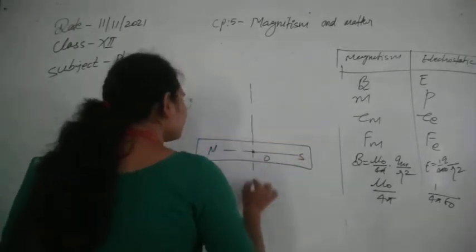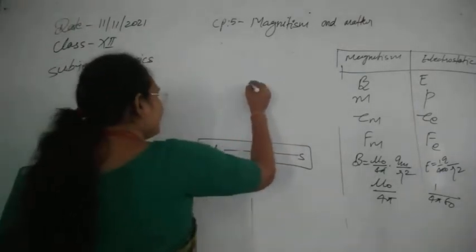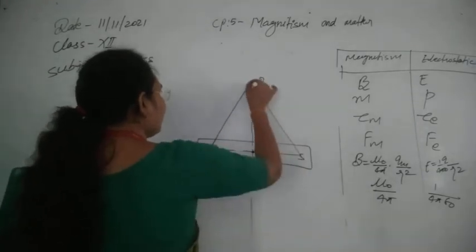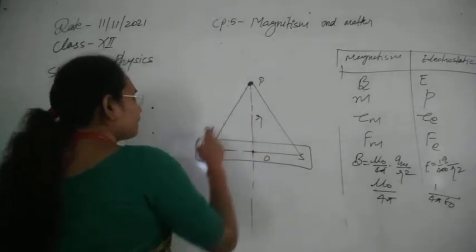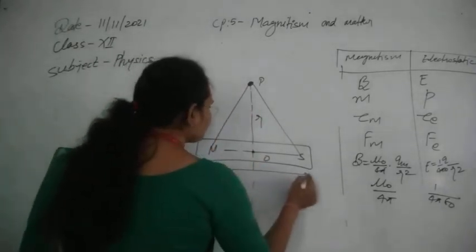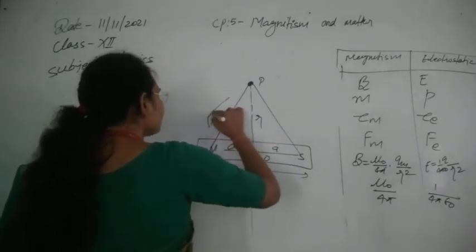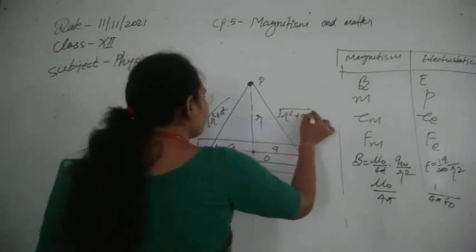The line passing through the center is known as the equatorial line, and we have to calculate the magnetic field at a point lying on this line. Suppose this point is at distance r. The total length is 2a, so this will be a and this will be a. Obviously this distance will be square root of r square plus a square, and this will also be square root of r square plus a square.